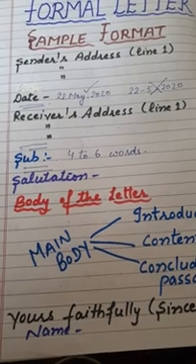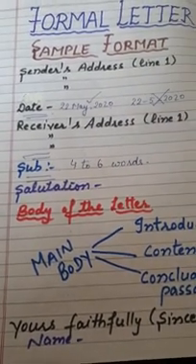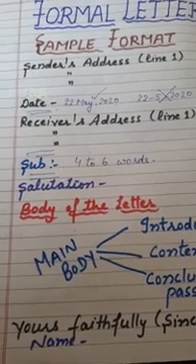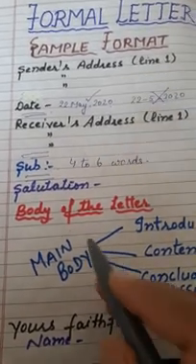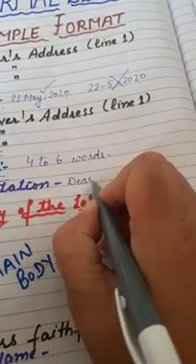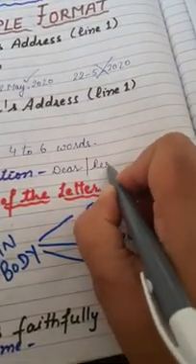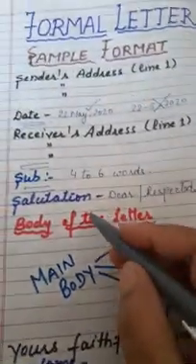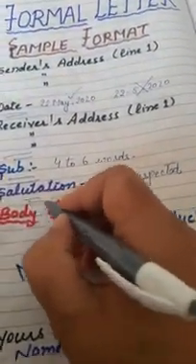And if you are writing a letter to the editor, then what will be the salutation here? Respected sir. Is that clear? So in salutation you have to start with the word dear or respected. Is that clear? And after that, leave one more line.